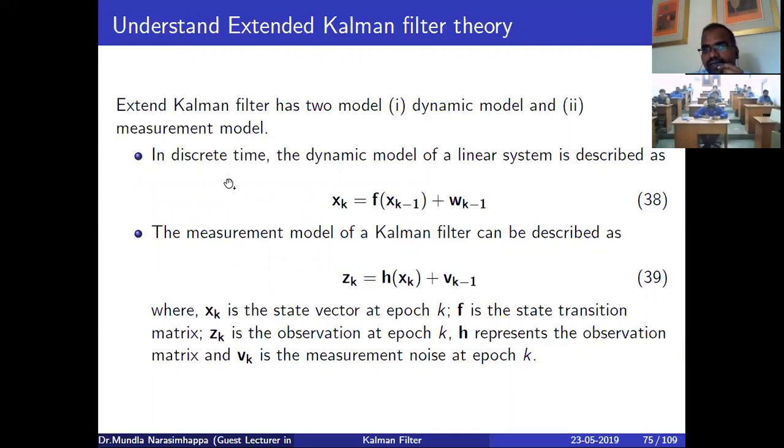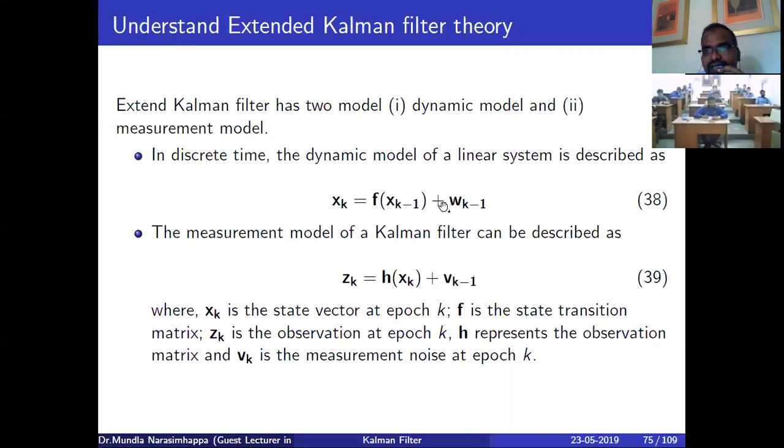So if you see here, we have the dynamical system equations and the measurement model equations. In the earlier systems, we had a time invariant system, right? So our F or A, whatever, the present state depends on the previous state through a non-linear function.